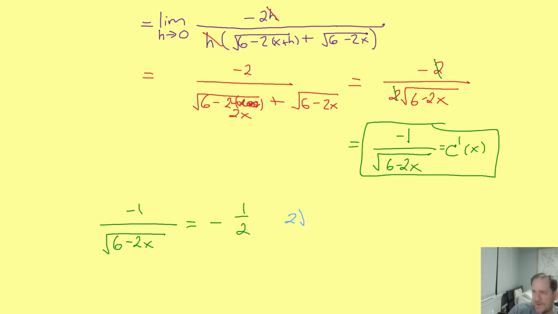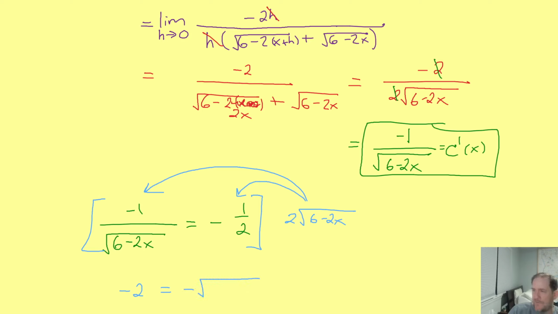So that's 2 times the square root of 6 minus 2x. And if I'm multiplying by the LCD, then that guy distributes onto the left-hand side, and he distributes onto the right-hand side. And when he distributes onto the left, the entire radical cancels, so you just get negative 1 times 2, which is negative 2. And on the right-hand side, the 2's cancel, but you get negative 1 times the radical, so you get negative square root of 6 minus 2x.